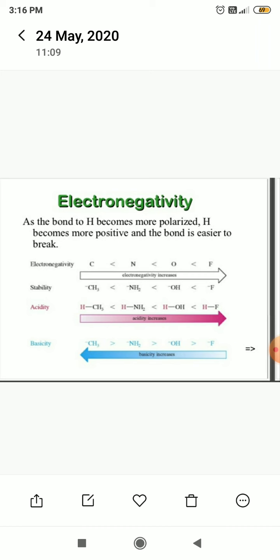Then stability. Fluorine is more stable than simple alkane, amine, and alcohol. Then the acidity. Also, hydrogen fluoride is more acidic than simple alkane, amine, alcohol. Basicity decreases. Fluorine is a weaker base than CH3, and CH3 is the strongest base.